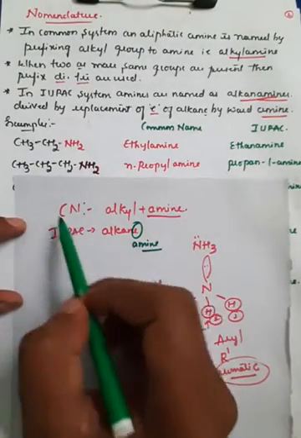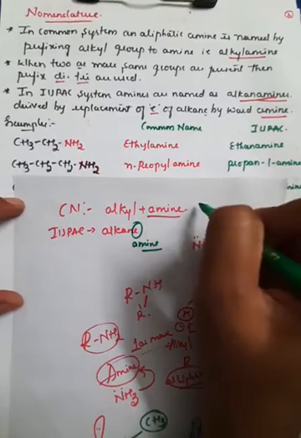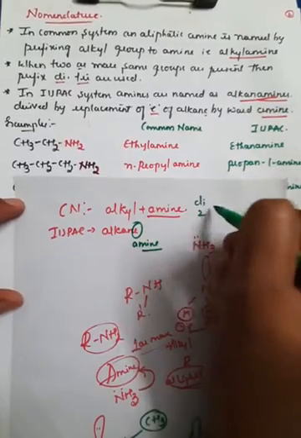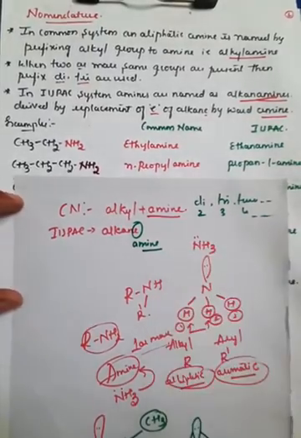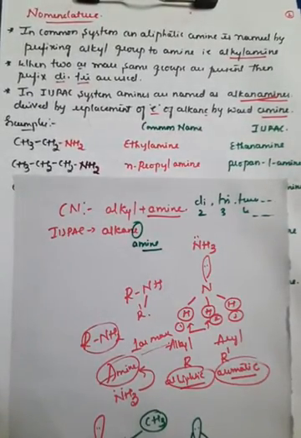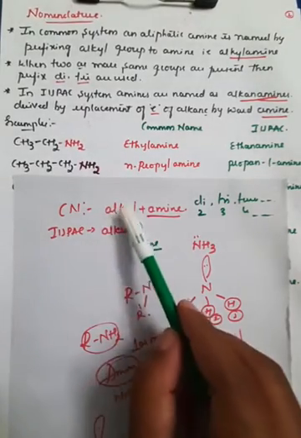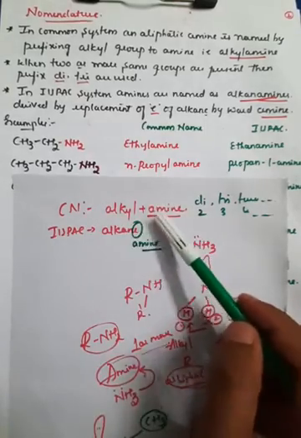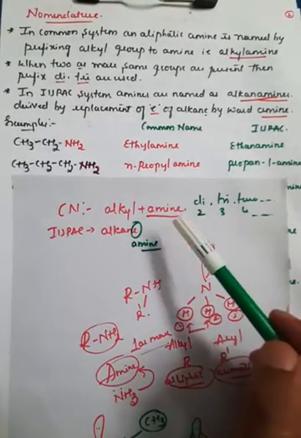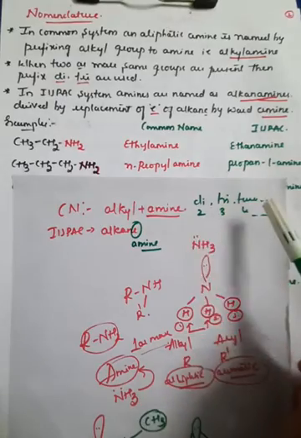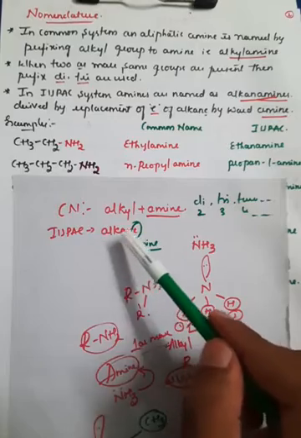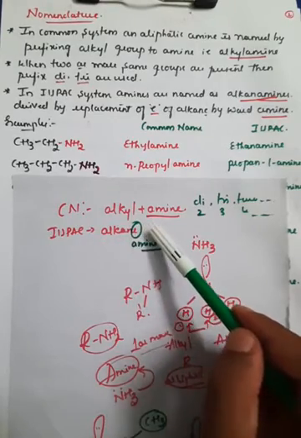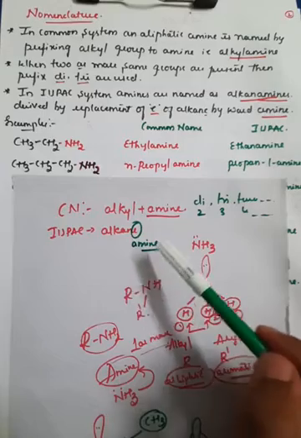In the common system, there is one more rule. If there is more than one alkyl group, we can use the term di for 2, tri for 3, tetra for 4, and so on. So there are two important rules. One is in the common system, the word alkyl is used as a prefix followed by the word amine, and if there are more than one alkyl group, we use di for 2, tri for 3, tetra for 4. And in case of IUPAC, it is termed alkanamine: in the word alkane, the E is eliminated and the word amine is affixed.